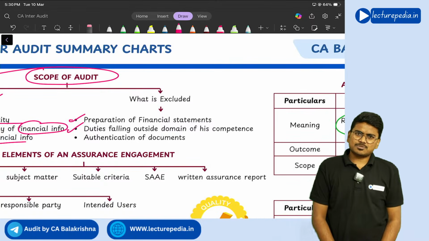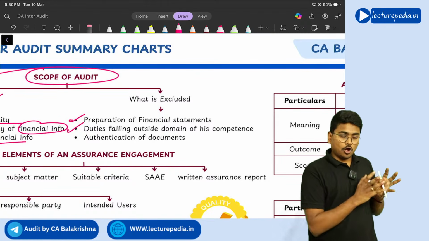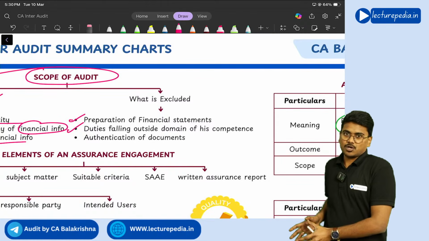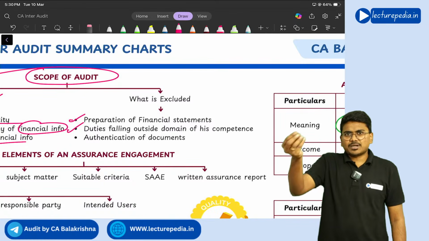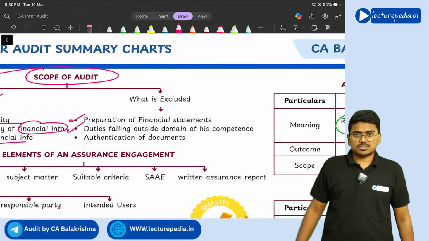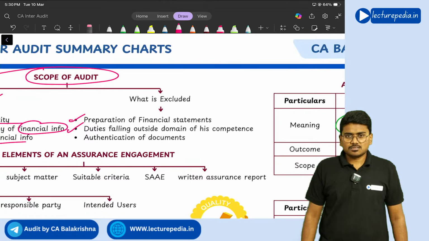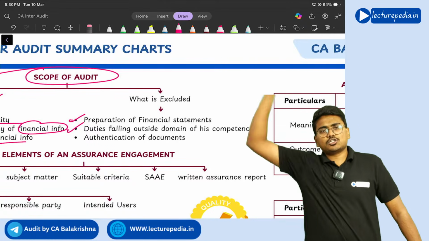Domain of competence means, see, the auditor is an expert in auditing and also in accounting, right? Now, in the books of accounts, there is a particular building. That building has been valued at some 10 crores. Management is asking, auditor, you once check whether the valuation of the building at 10 crores is correct or not?